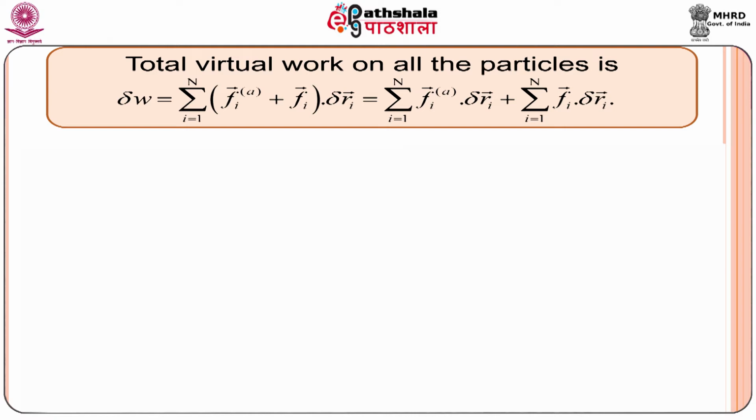Total virtual work is given by delta W equal to summation over i of (F_i vector superscript A plus f_i vector) dot delta r_i vector. Here dot indicates that we are considering the dot product of two vectors.